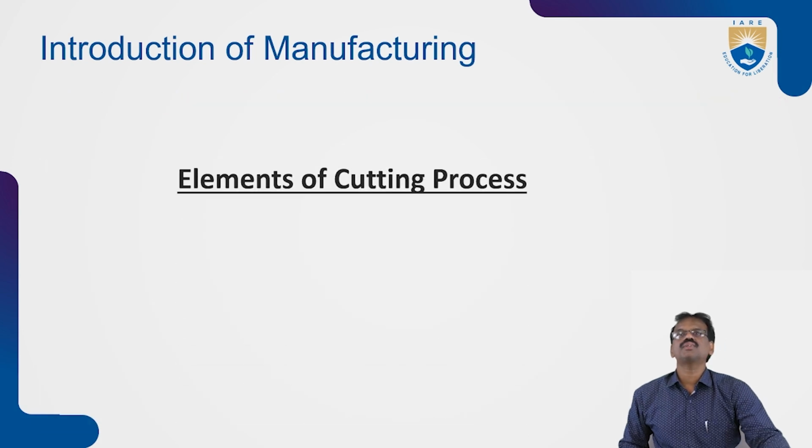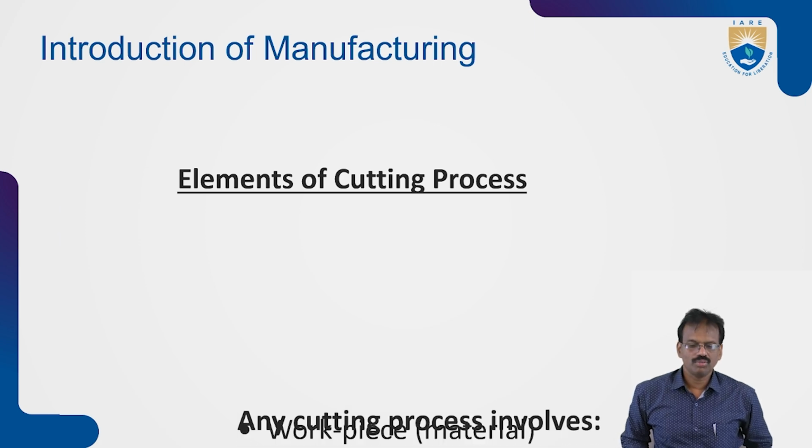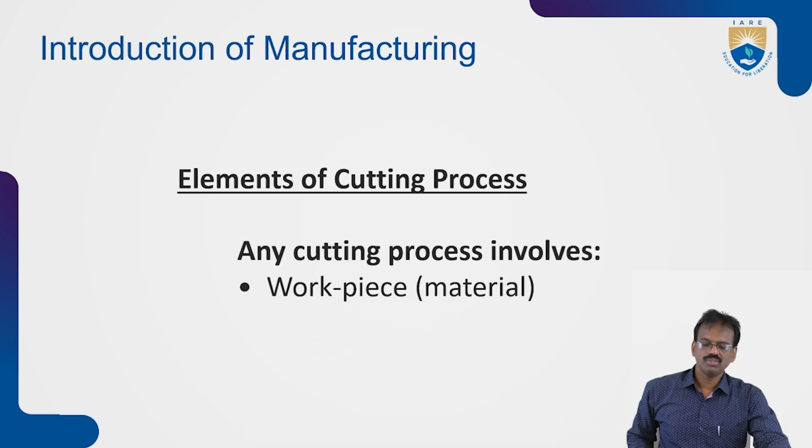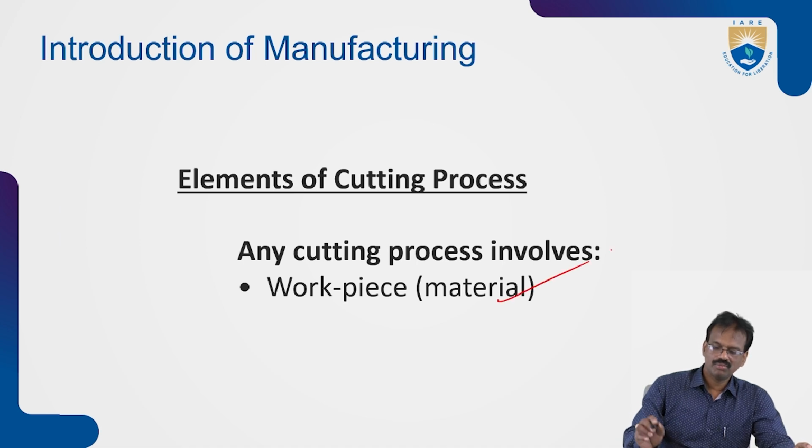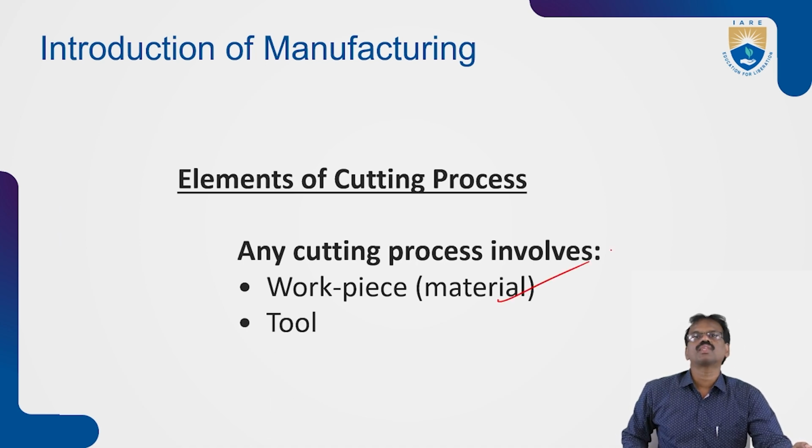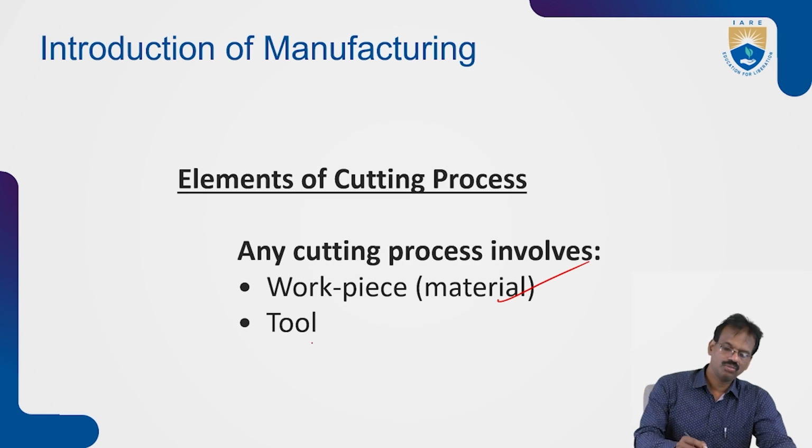So the elements of cutting processes. What are the important elements included in the cutting process? Any cutting process first requires the workpiece, the base material which is converted into the required product. So the workpiece is required. Next one is the tool, either a single point cutting tool or a multi point cutting tool, based upon the manufacturing process.